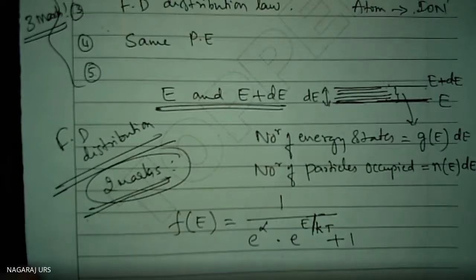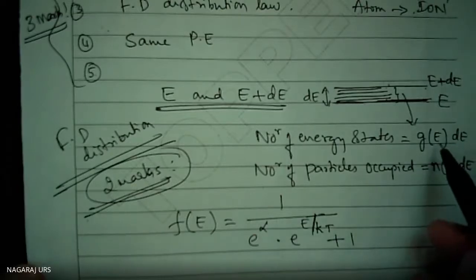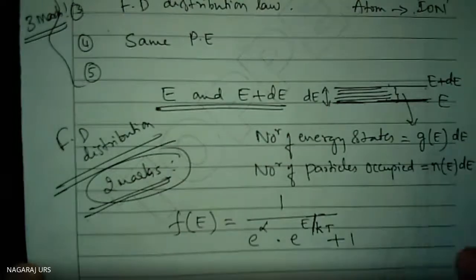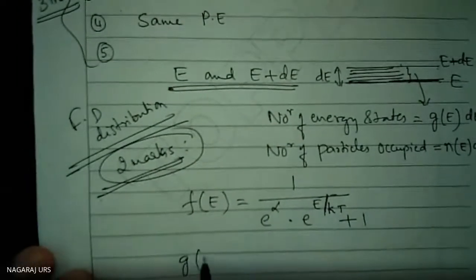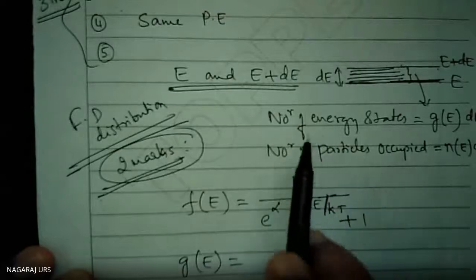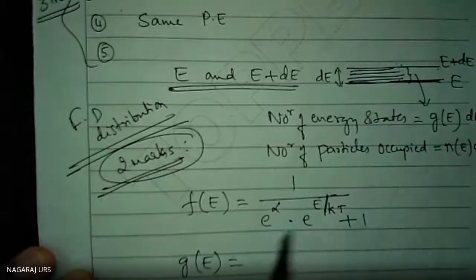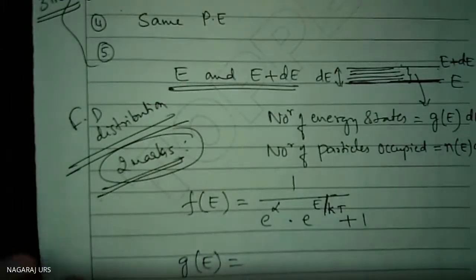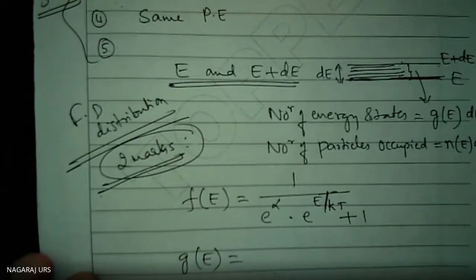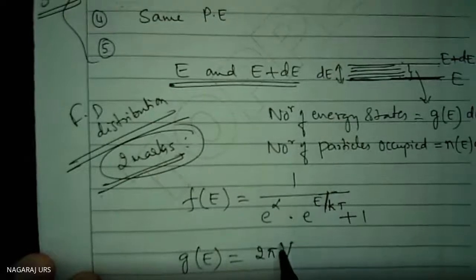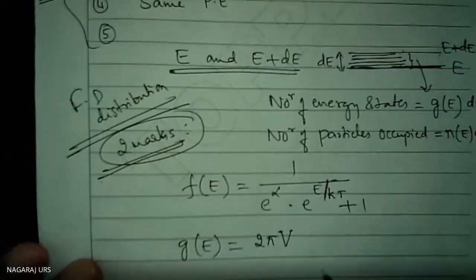Now g(E) I am supposed to write here. No derivation, I am directly writing the answer. What is g(E)? The number of states between E and E plus dE is equal to g(E). This is the number of states, nothing else. So g(E) is equal to 2 pi V, where V is the volume, into (2m divided by h square) raised to the power 3 by 2, where h is the Planck's constant, into E to the power half into dE.